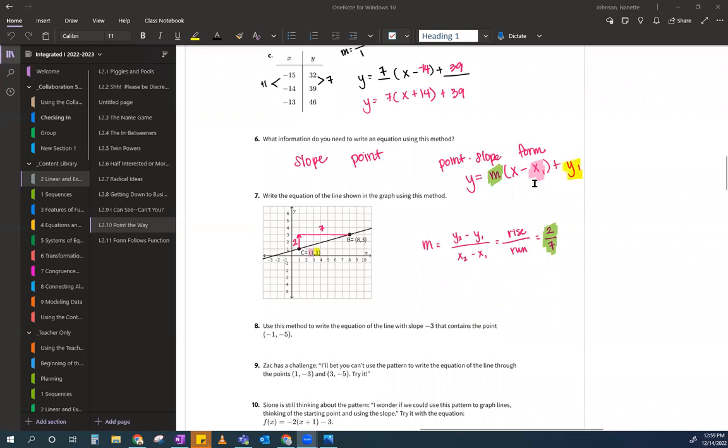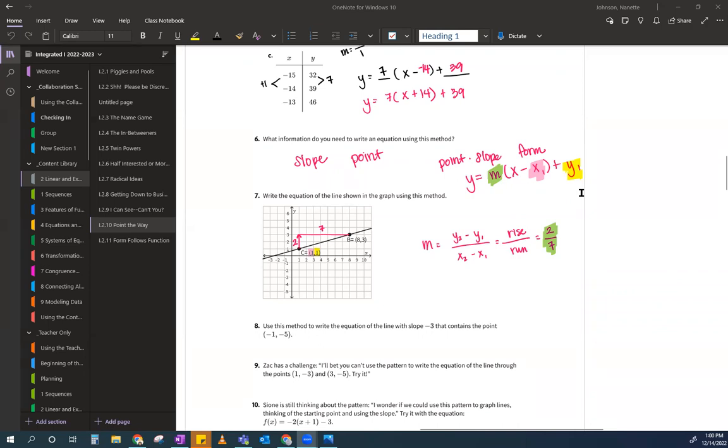And some of you are saying, hey, Ms. Johnson, how come this one has X1 and this is just regular X? I'll say it like this: X1, Y1 means a very specific X and a very specific Y, versus this X and this Y, which are the general X and the general Y, like not person general, but in general. Does that make sense? So I'm going to take all this and plug it in, and then I'm done.